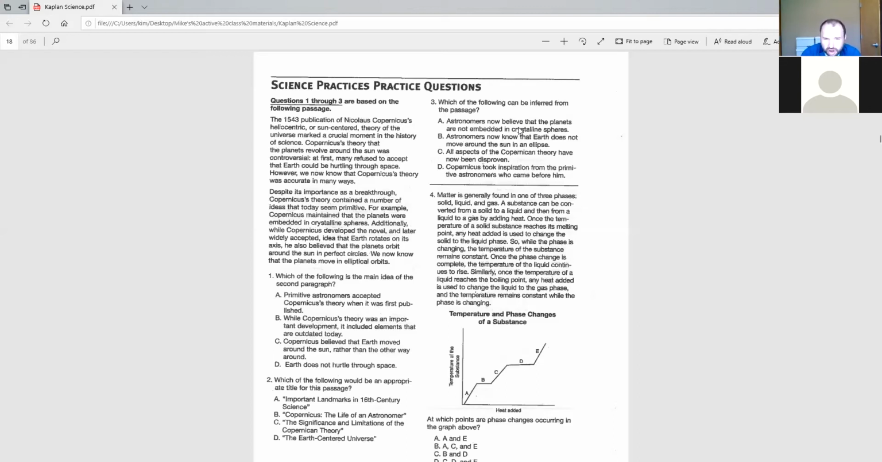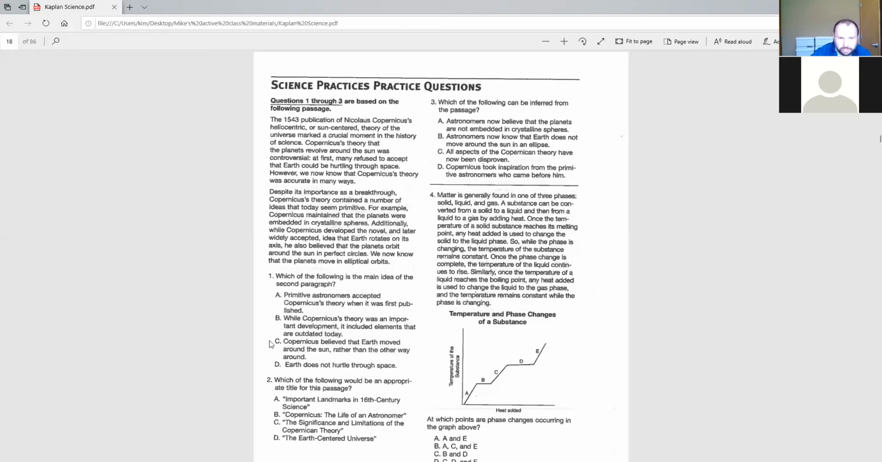A, primitive astronomers accepted Copernicus's theory when it was first published. B, while Copernicus's theory was an important development, it included elements that are outdated today. C, Copernicus believed that Earth moved around the sun rather than the other way around. Or D, Earth does not hurtle through space. Okay. So, again, we're looking at this paragraph here.